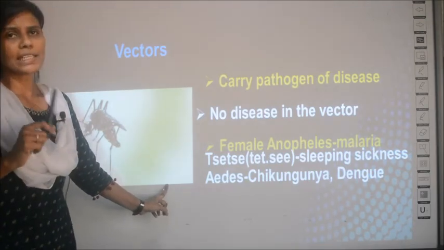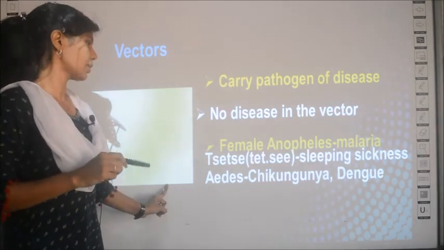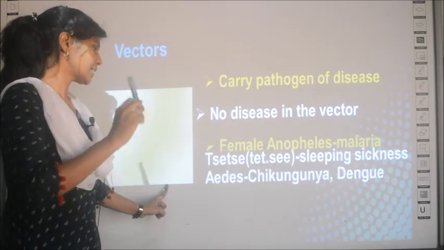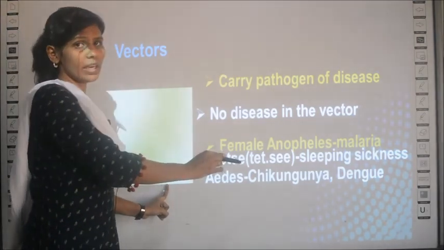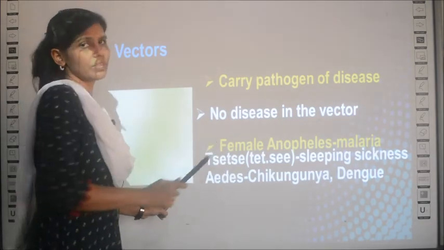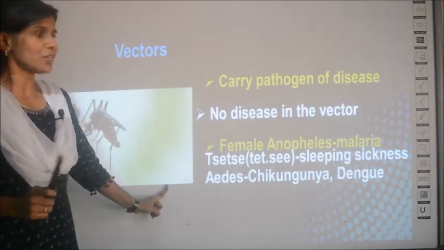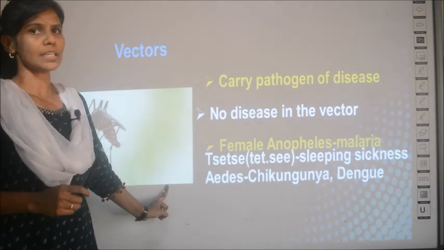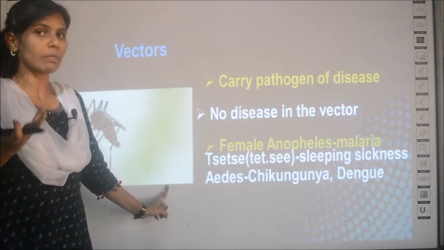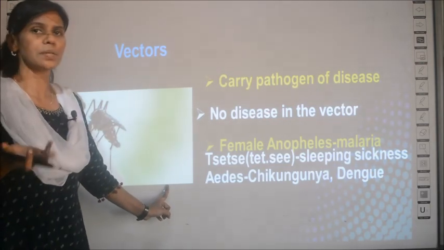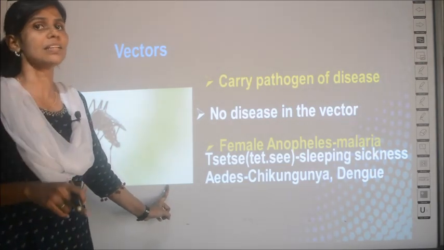And one more example is given for vector in your textbook. It is Tsetse. Don't spell it incorrectly, okay? Tsetse is a vector which causes sleeping sickness. It doesn't mean that the person is always sleeping. It is not like that.